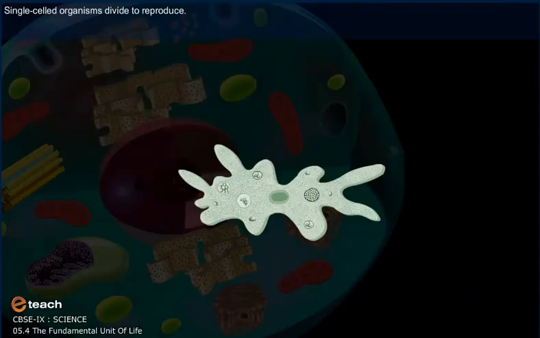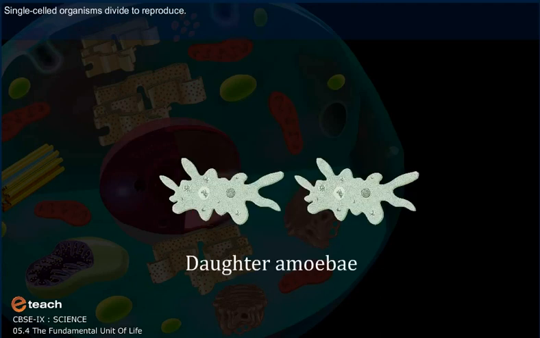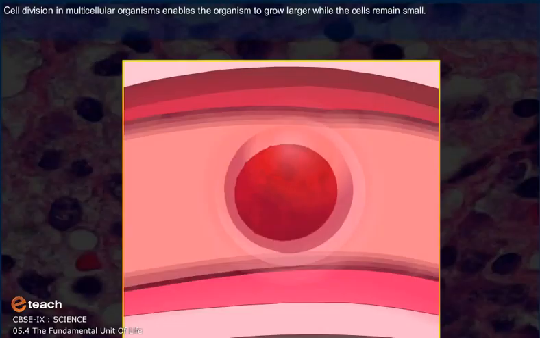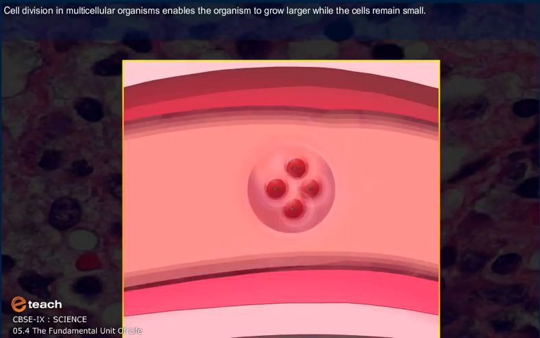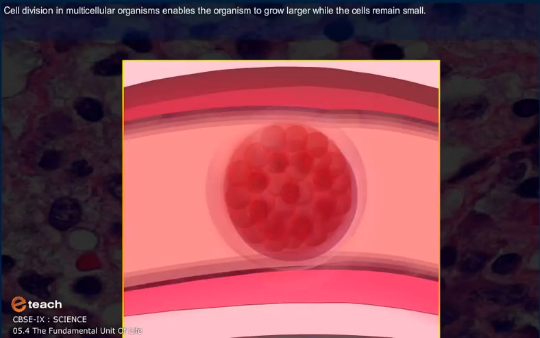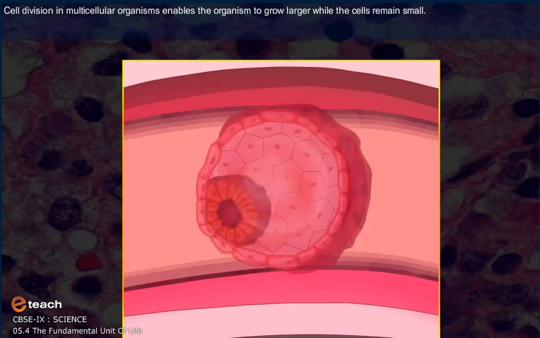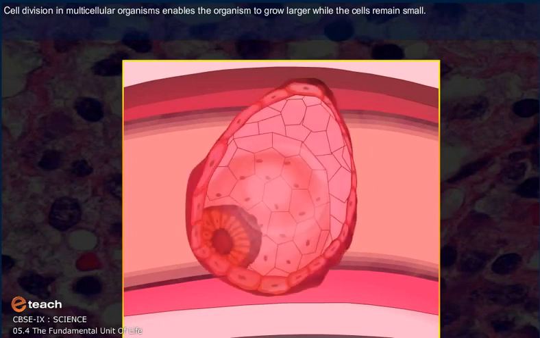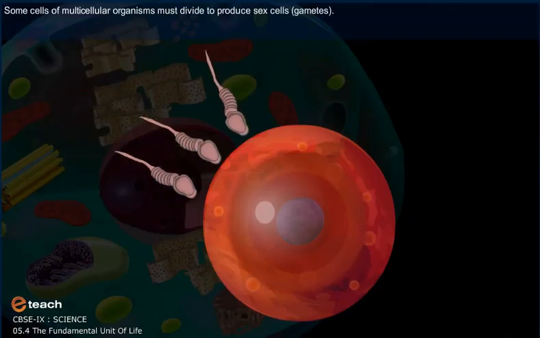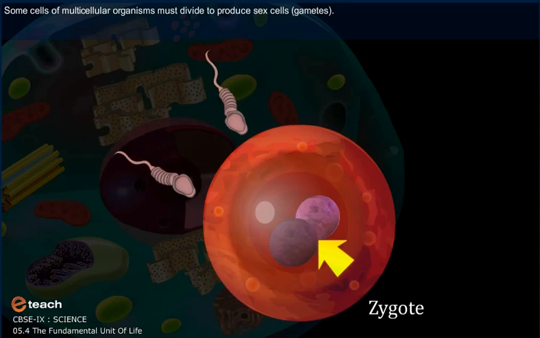Single-celled organisms divide to reproduce. Cell division in multicellular organisms enables the organism to grow larger, while the cell remains small. Some cells of multicellular organisms must divide to produce sex cells or gametes.